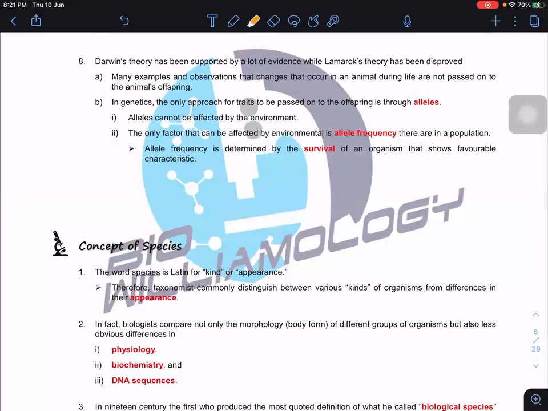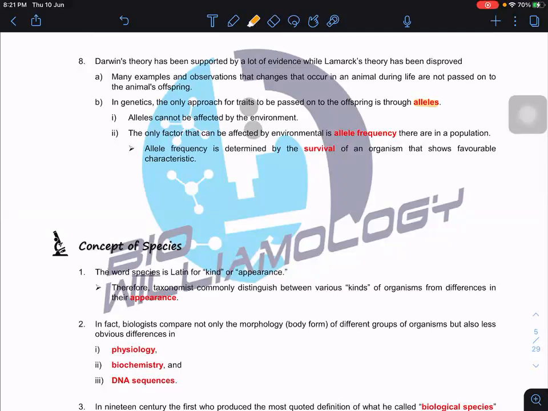It doesn't matter, because what can be passed on to the offspring is only the allele. We won't be able to pass on the acquired characteristics to the next generation out of nowhere.